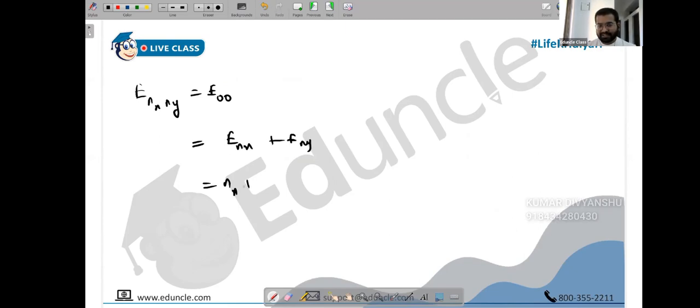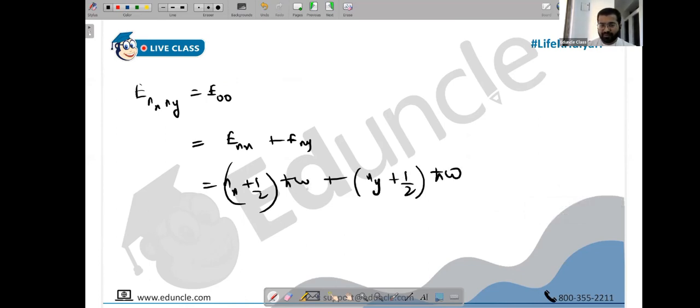So you can directly say it's (nx plus half) h bar omega plus (ny plus half) h bar omega. But the difference is, last time omega was the same. Now it won't be the same. One is omega x, another is omega y. And we have found out omega x and omega y now. That's it.